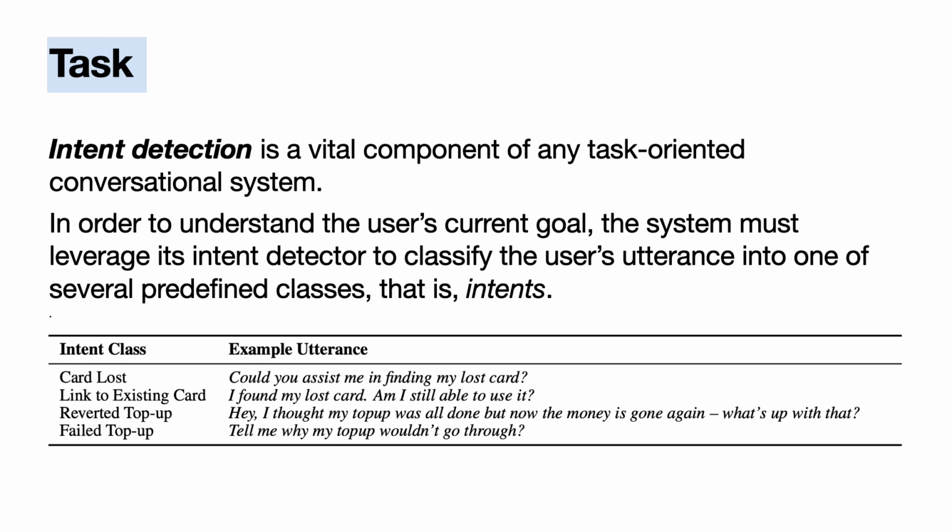Our task is intent detection, which is a vital component of conversational systems. In order to understand the user's current goal, the system must leverage its intent detector to classify the user's utterance into one of several predefined intents. The accuracy and the efficiency of the intent detection directly impact the overall performance and user experience of a conversational system. Therefore, it is crucial to have high quality training data to train and improve the intent detector.